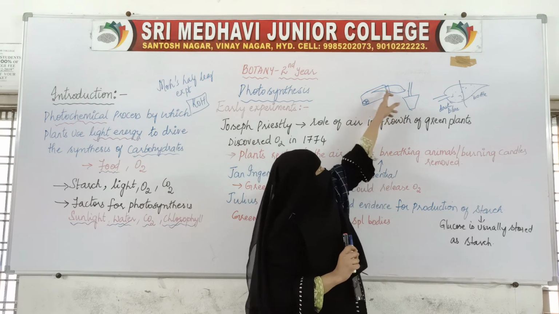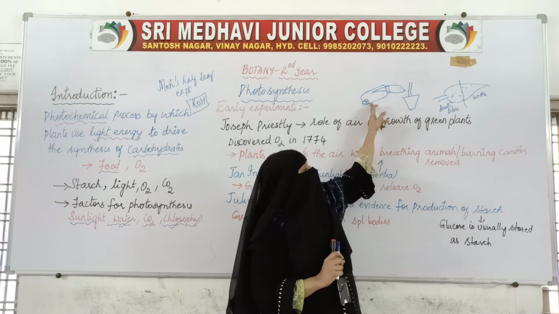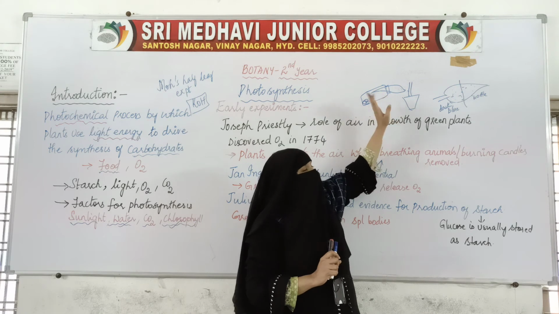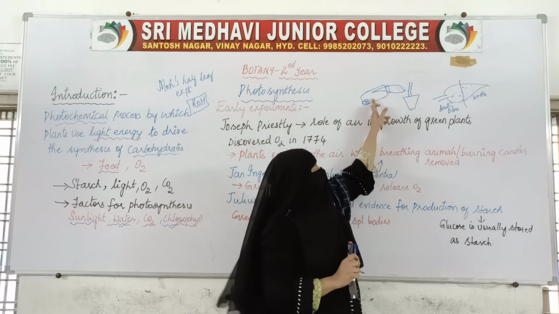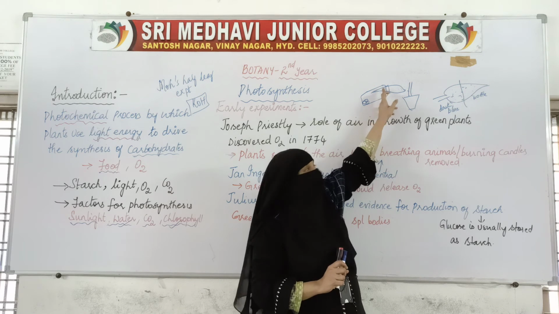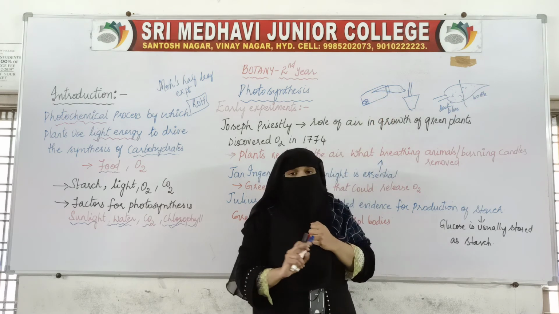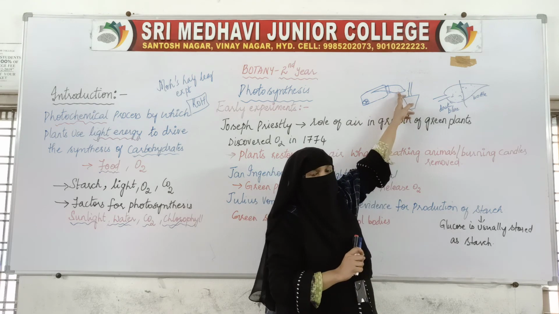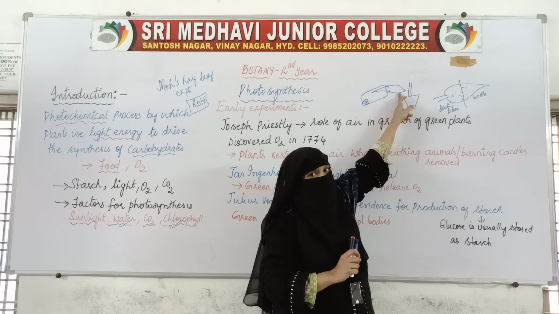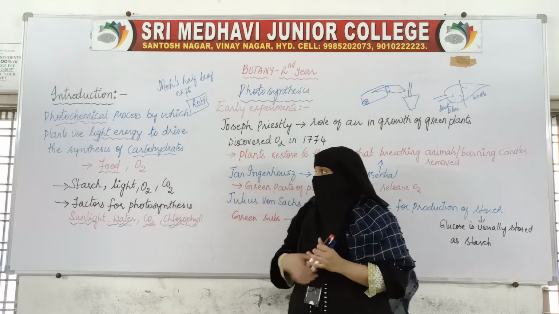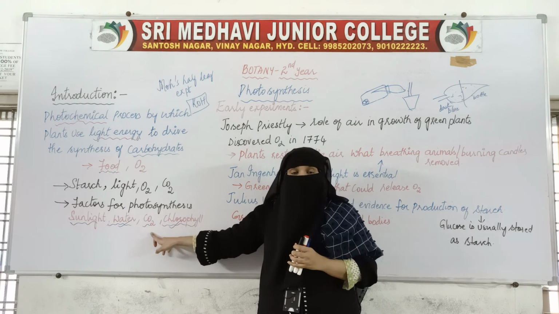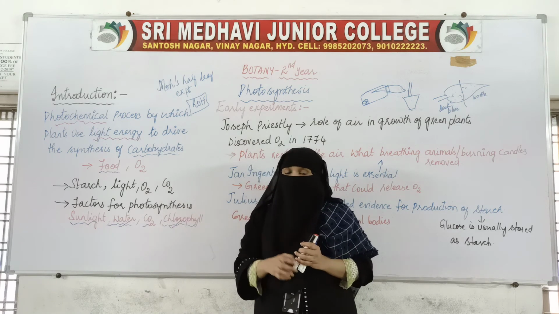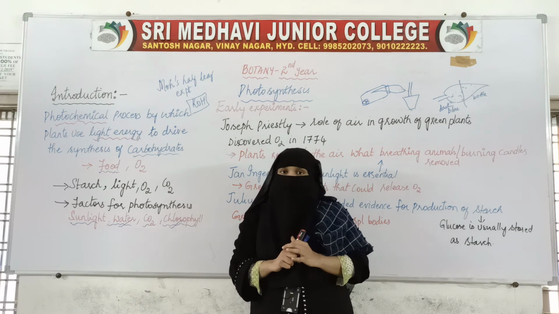Why? Because whatever carbon dioxide was there in the bottle has been consumed by the potassium hydroxide. There is no carbon dioxide inside the bottle, so the leaf did not get carbon dioxide. This part of the leaf did not get carbon dioxide and has not performed photosynthesis. This part has got carbon dioxide and has performed photosynthesis. So this shows how carbon dioxide is very essential for photosynthesis. In the absence of carbon dioxide, photosynthesis cannot take place and plants cannot prepare the food material.